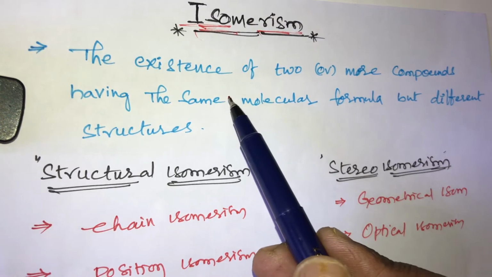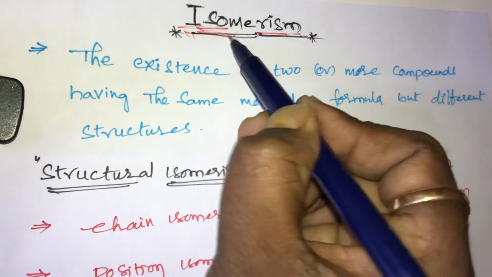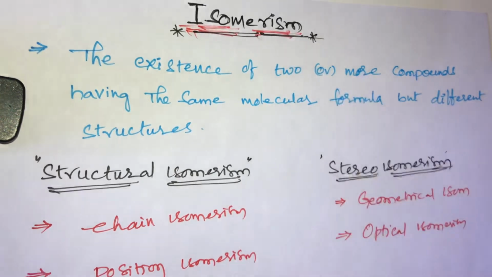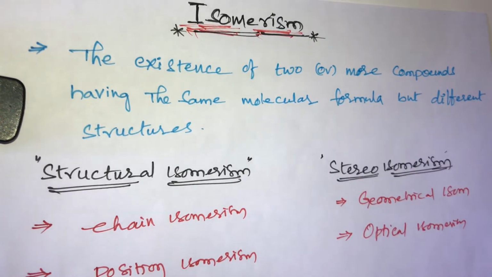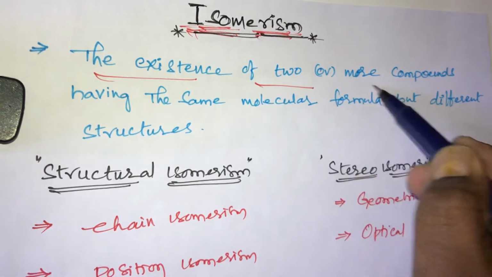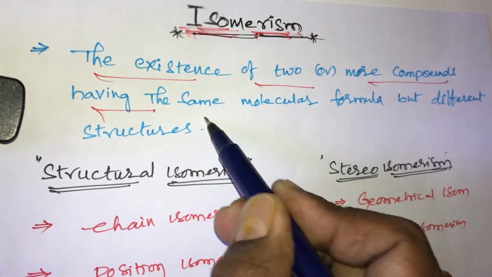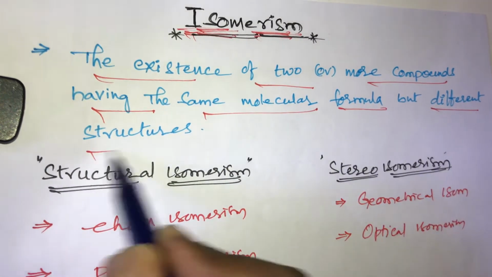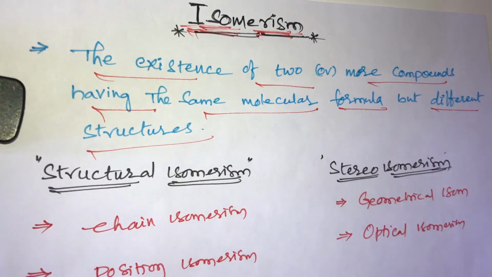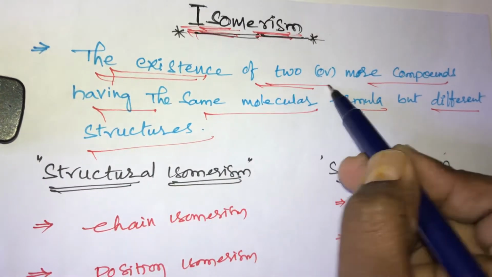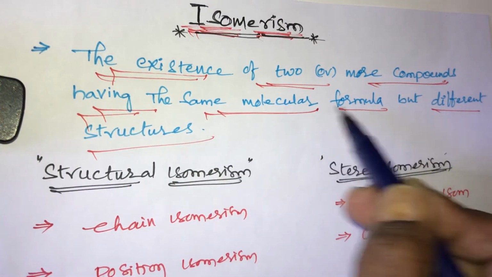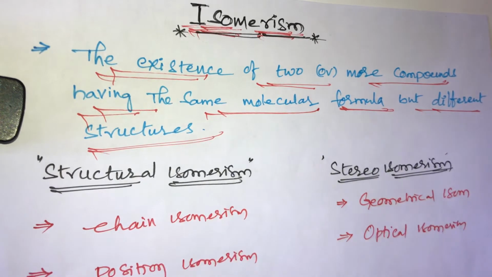Hello student, a very important topic, that is isomerism. What is isomerism? Iso means same, mers means repeated. What is the definition of isomerism? The existence of two or more compounds having the same molecular formula but different structures is known as isomerism.